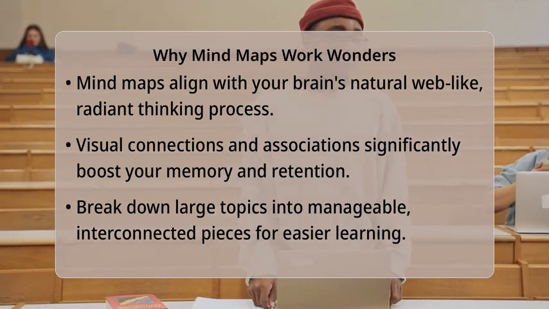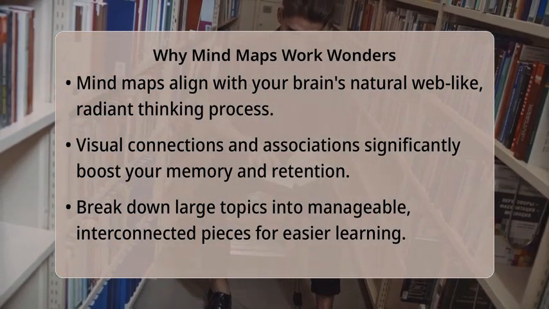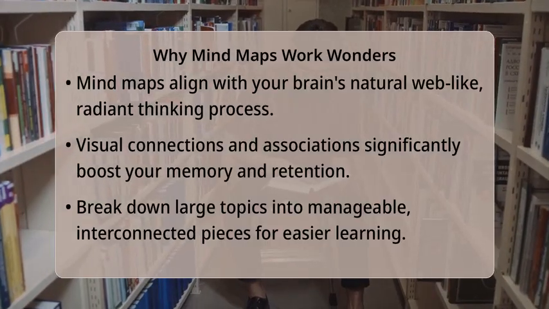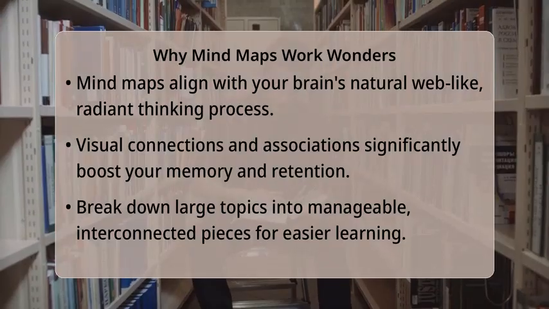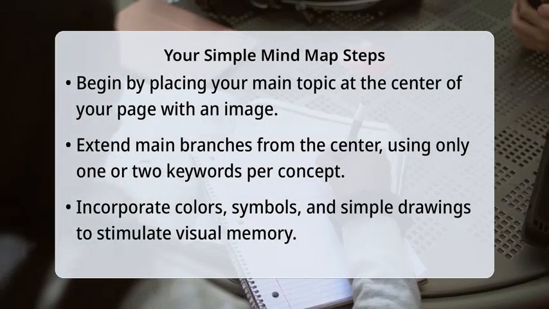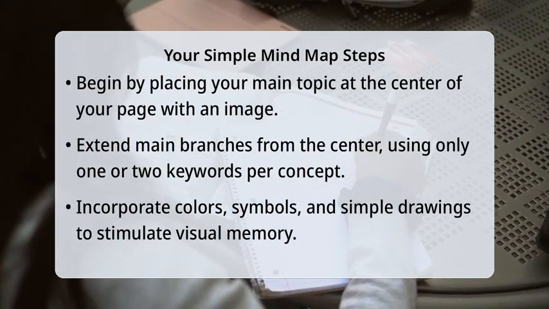For each main branch, write just one or two keywords that summarize that subtopic. Avoid full sentences. Think of the most concise word that triggers the memory of the larger concept. Then, add smaller sub-branches extending from your main branches, each with its own keyword or phrase to detail further information.